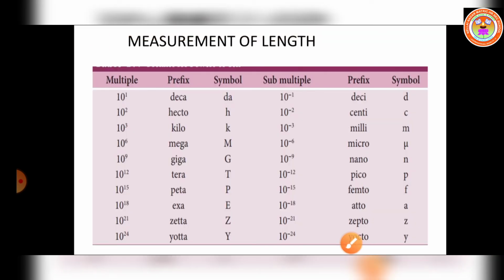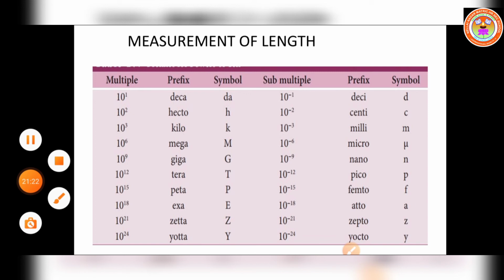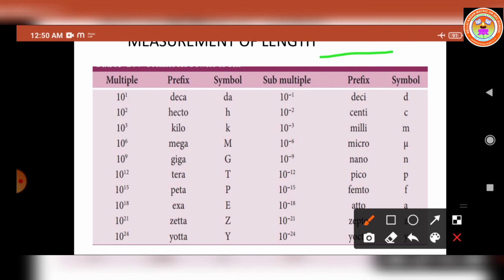Okay, listen. Now let us move on to measurement of basic quantities. The first quantity is length. Measurement of length. The concept of length in physics is related to the concept of distance in everyday life. So the length is defined as the distance between any two points in space.